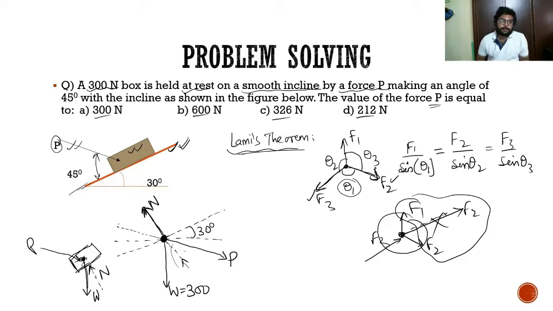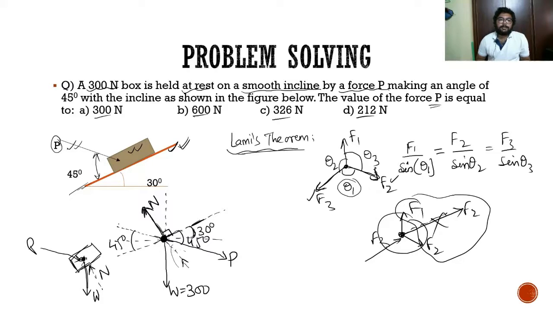So the external effect. We know that the angle between this incline and this force is 45 degrees. Automatically, by vertically opposite angles, this will also be 45 degrees. And this is normal to the incline, that means this is 90 degrees. Also, this incline is making 30 degrees with the horizontal.